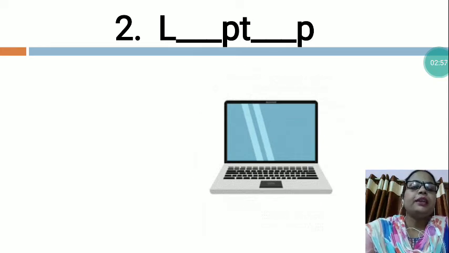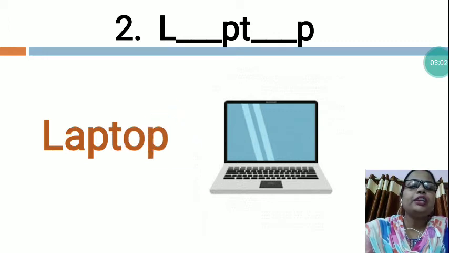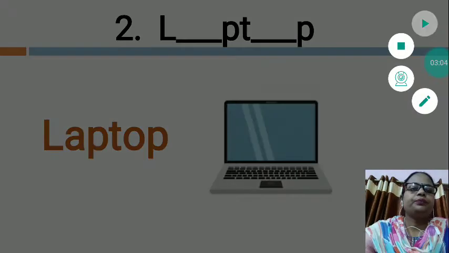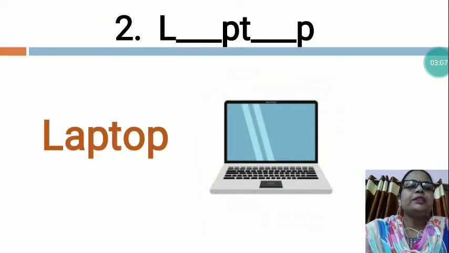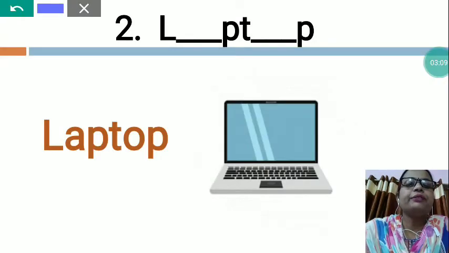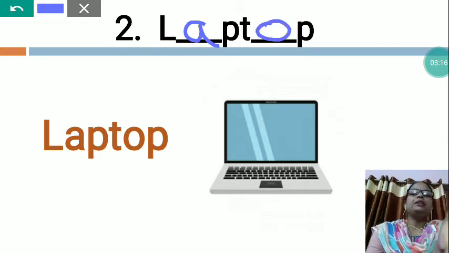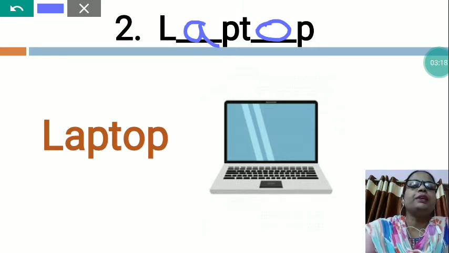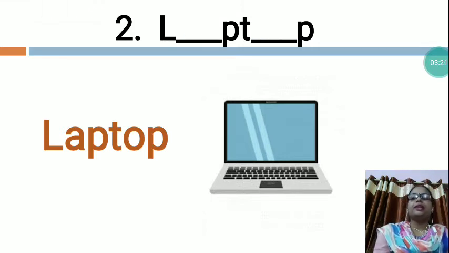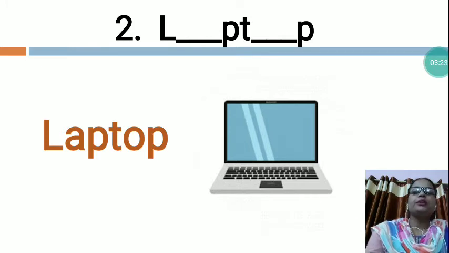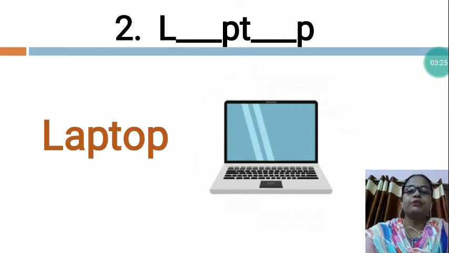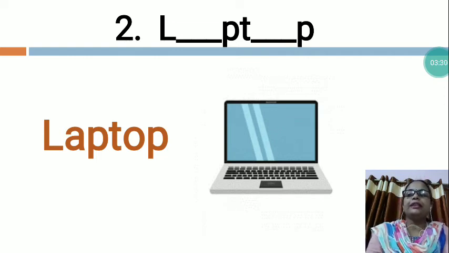Laptop spelling L, A, P, T, O, P. So dear children, you will write L, after that A, then P, T, O, P. Laptop. A laptop is a small portable personal computer with a keyboard on the inside of the lower lid.